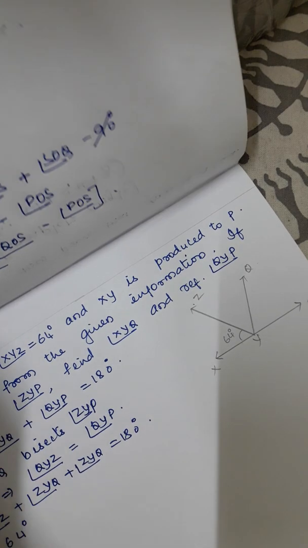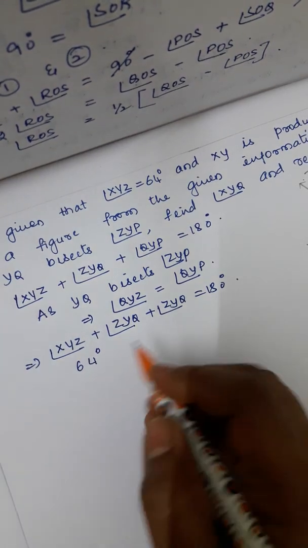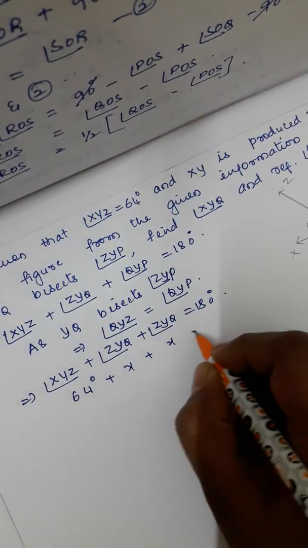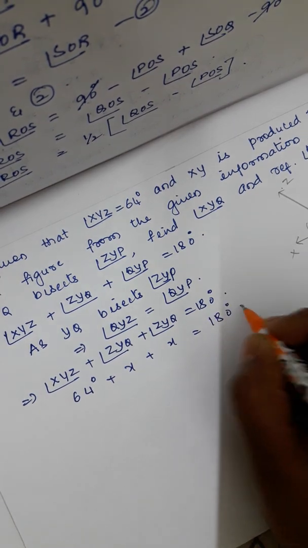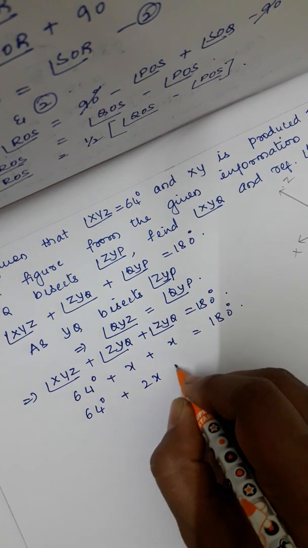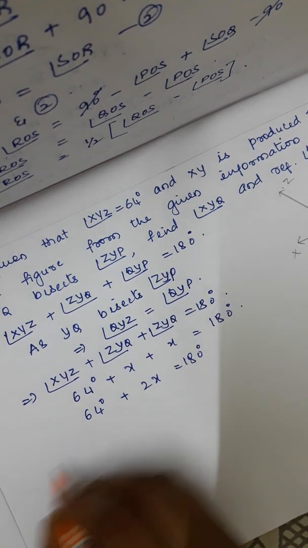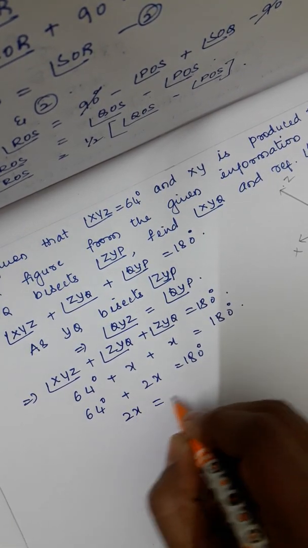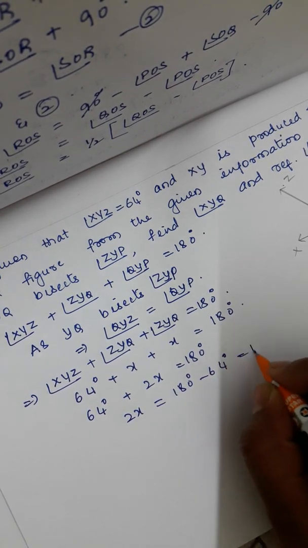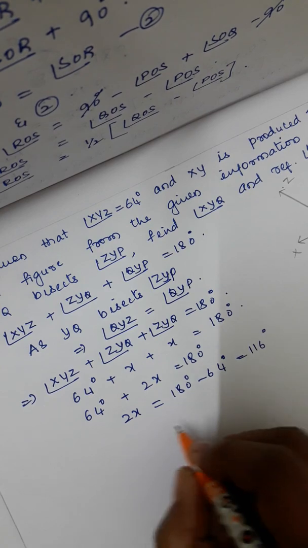So 64 degrees plus 2x is equal to 180 degrees. 2x is equal to 180 degrees minus 64 degrees, which is equal to 116 degrees.